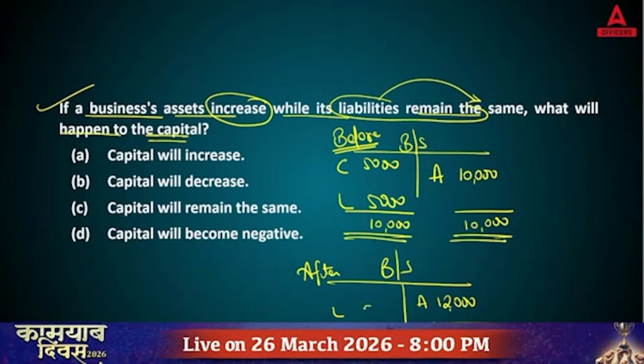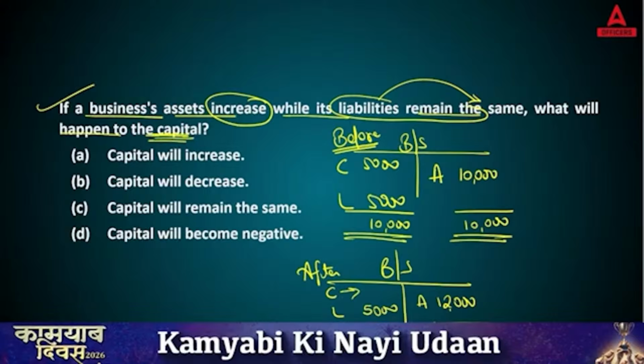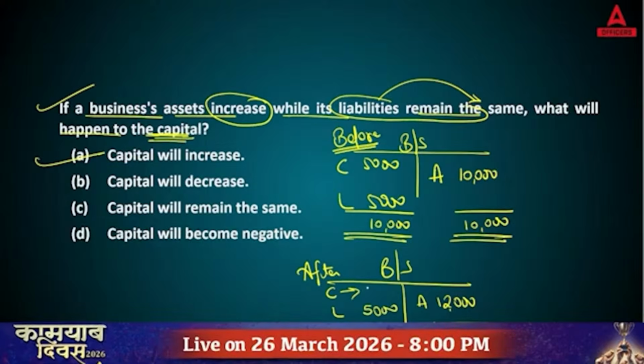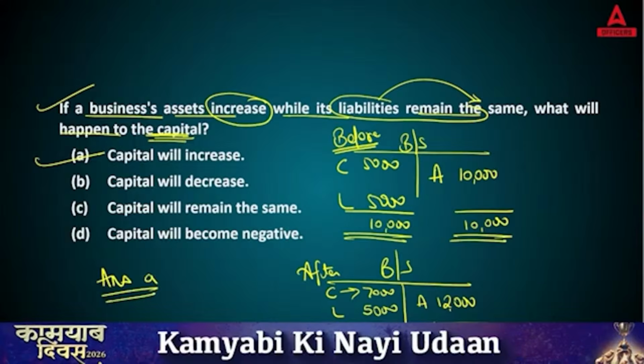Are you going to change liabilities? No, 5,000. That means here the ultimate effect will be in your capital. So what will happen to the capital? Capital will increase because to settle both the sides, you will be increasing capital by 2,000. So the right answer is going to be answer A. Very direct but very important from exam point of view.